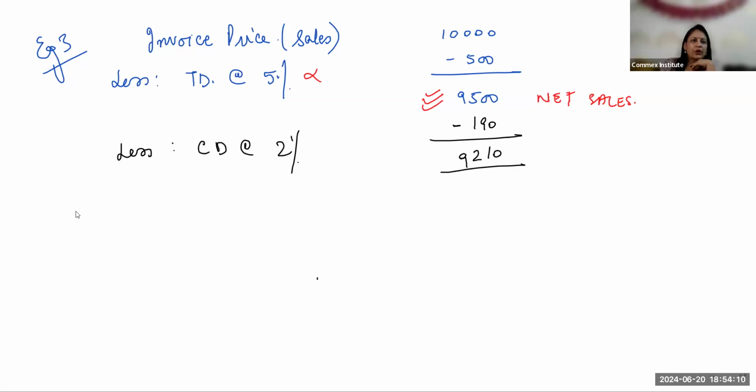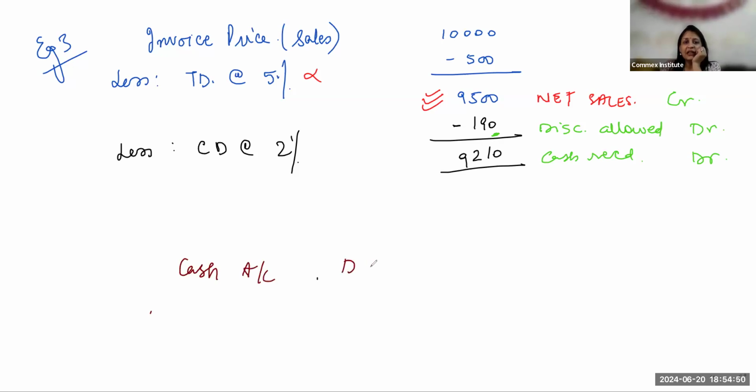Now see how we're going to pass the entries. Net sales will be credited with this figure. Now here the discount which I'm giving is my expense. So it will be discount allowed or discount given will be debited. And the final cash which I'm receiving, this is my cash receipt from the customer, will also be debited. Okay. Now what will be the final entry? So it will be cash account debit, because when we make the sales, we receive the cash.